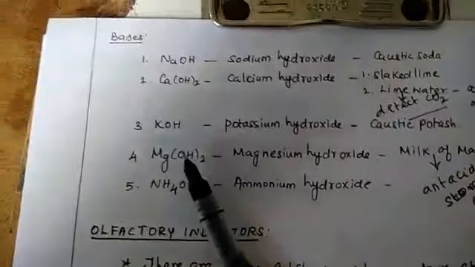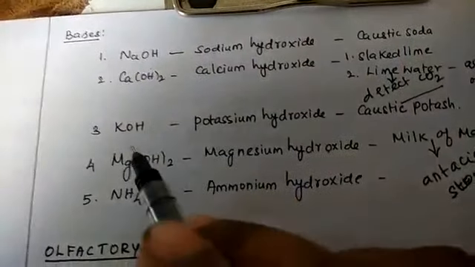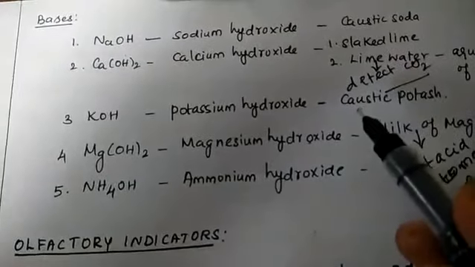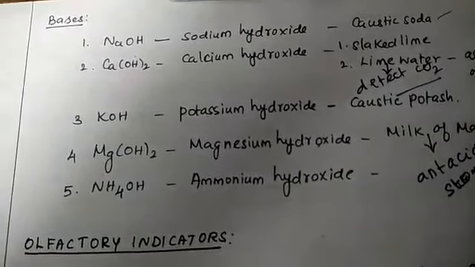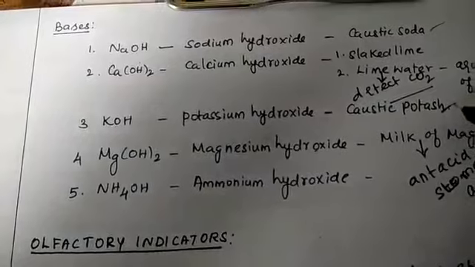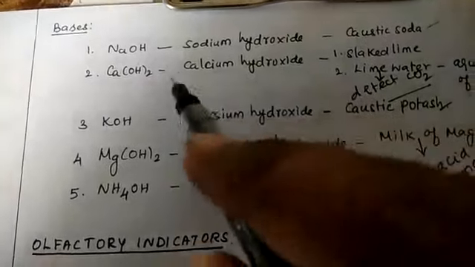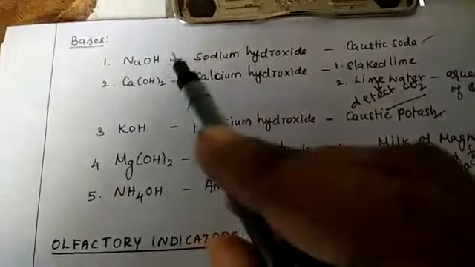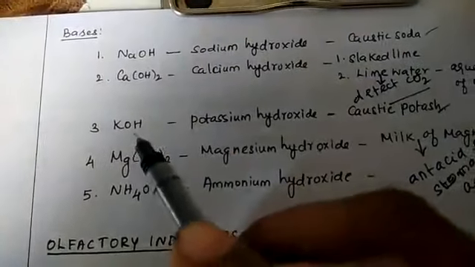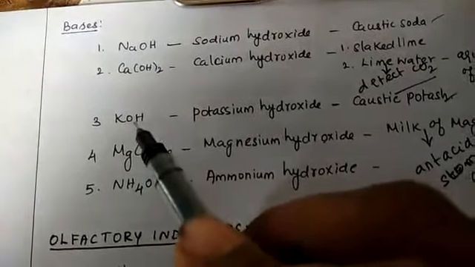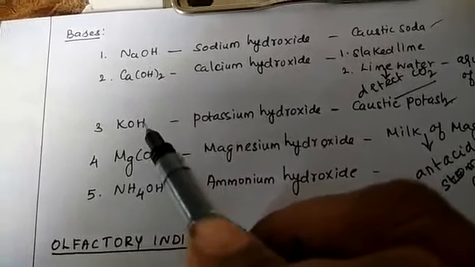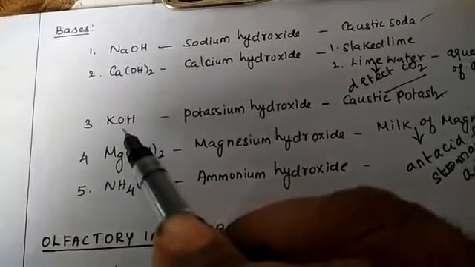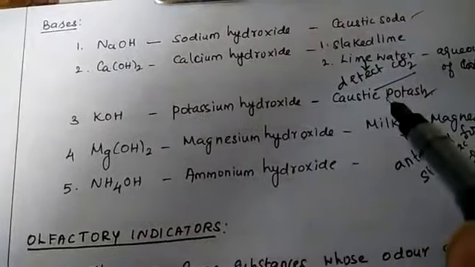And the third one is potassium hydroxide, KOH. Another name is caustic potash. Caustic soda and caustic potash have more or less similar activities. KOH is used in biological experiments to detect carbon dioxide released from plant respiration. That is KOH, potassium hydroxide, caustic potash.